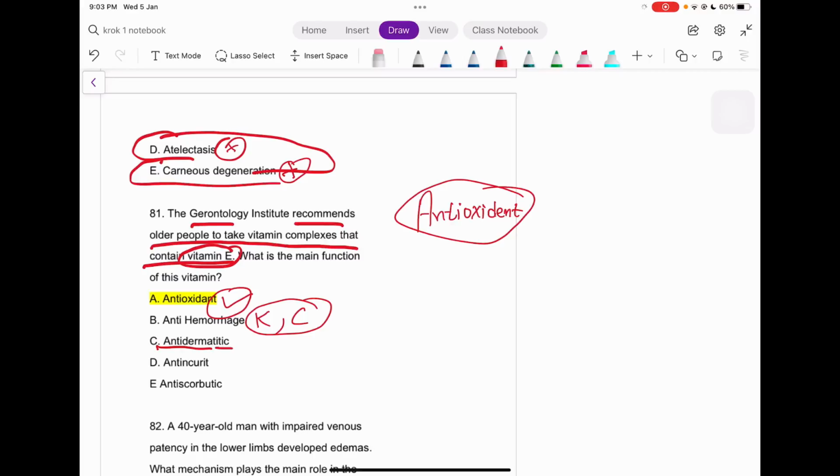Antidermatitic, well, it means anti-inflammatory. And what can be the anti-inflammatory? Let me just say, okay, vitamin B and C complexes, right? Antinucleate, well, it itself is nothing. Antiscorbutic, no, this is not scabies, we can just think about vitamin C out here. But vitamin E only has the work of an antioxidant, right?